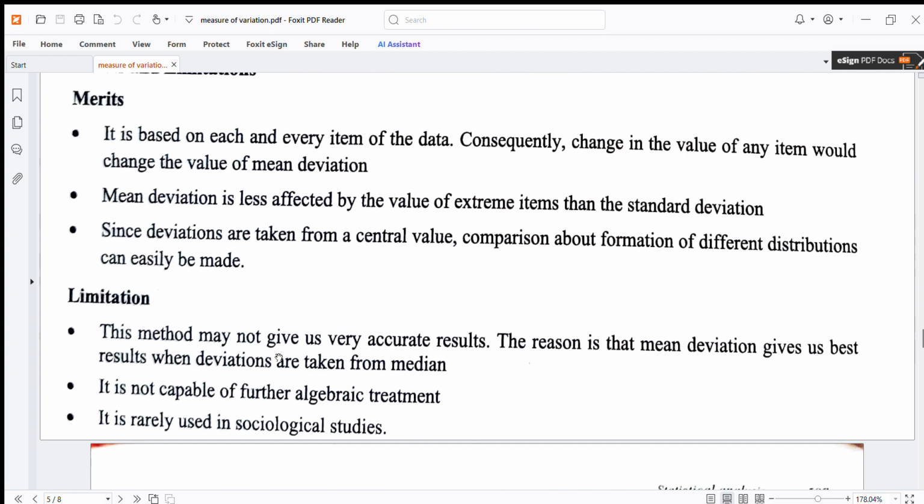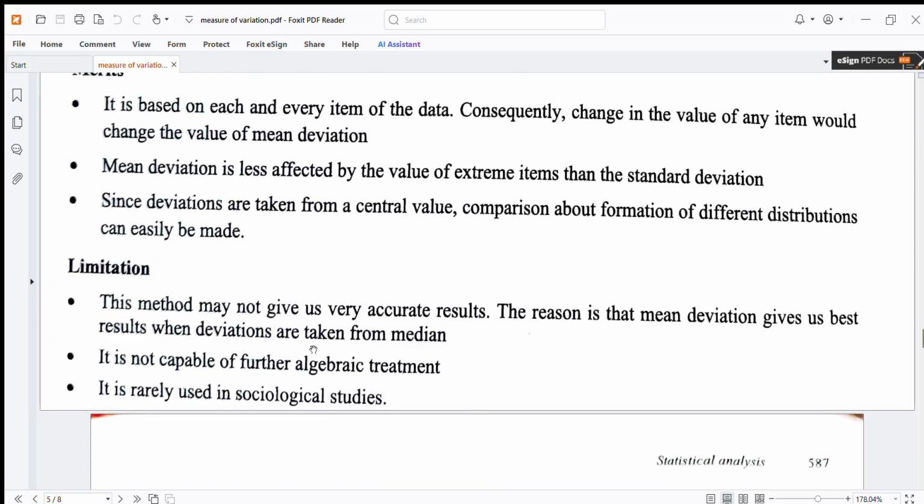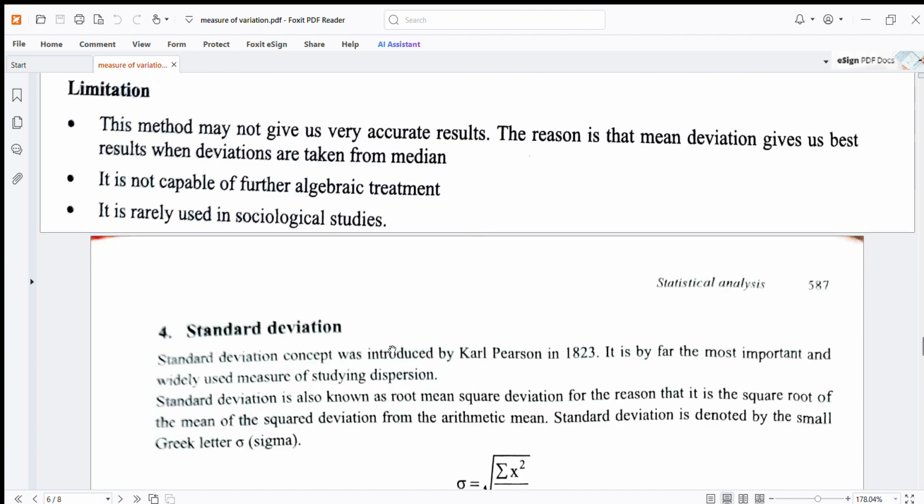Merits and limitations. It is based on each and every item of data. Consequently, a change in the value of any item would change the value of the mean deviation. Mean deviation is less affected by the value of extreme items than the standard deviation. Since deviations are taken from a central value, comparison about formation of different distributions can easily be made. Limitations. The method may not give us very accurate results. The reason is that mean deviation gives us the best result when deviations are taken from the median. It is not capable of further algebraic treatment. It is rarely used in sociological studies.